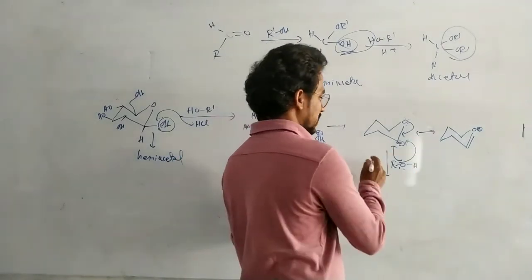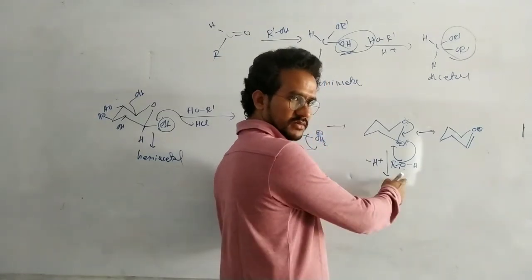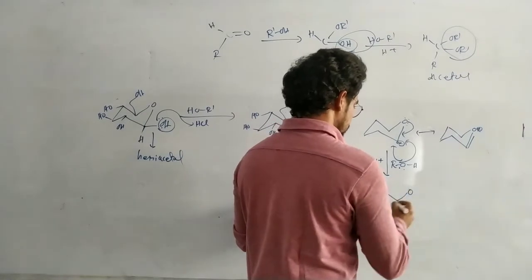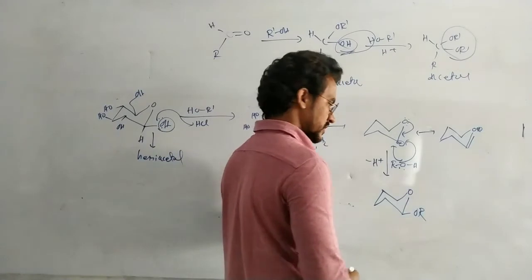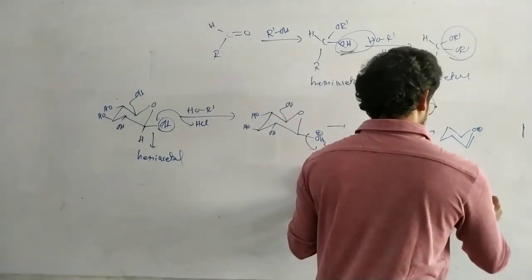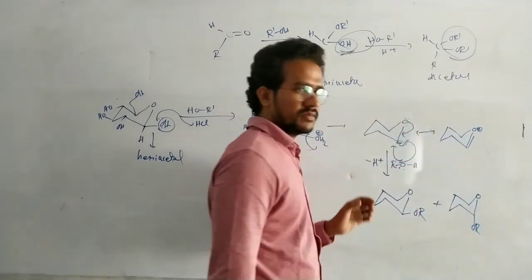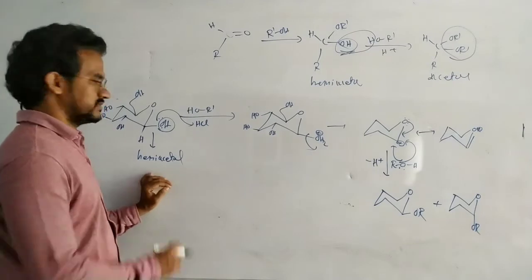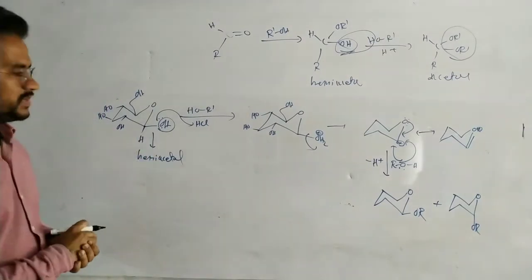By attack of the alcohol, then loss of H plus, ROH, then loss of H plus. So here we will get the OR, axial and equatorial. We will get the two isomers, whatever it is, either alpha or beta.